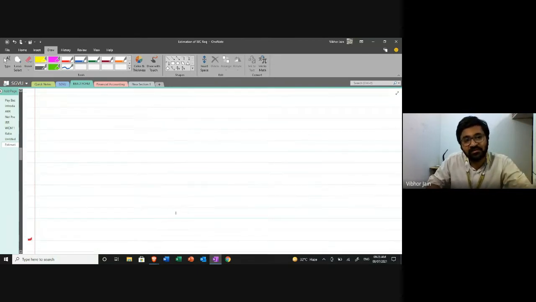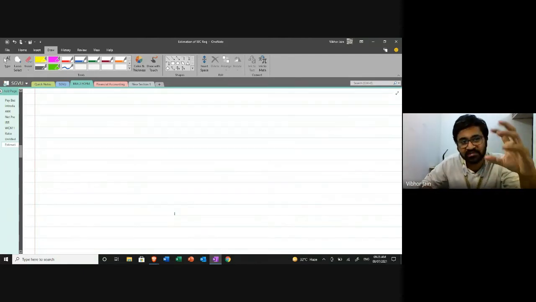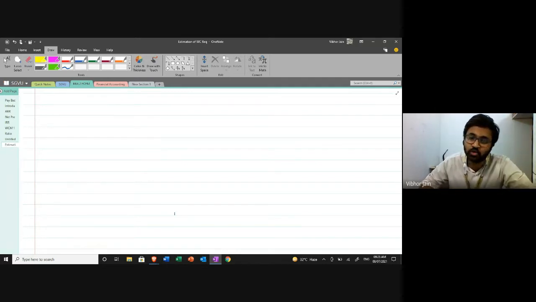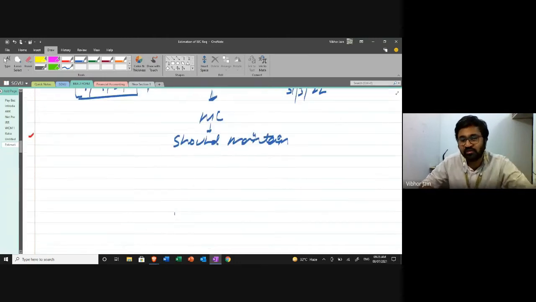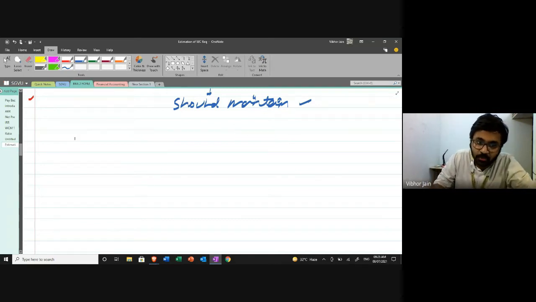Before starting with the topic, I'm going to give you a brief introduction, like a trailer of what we are doing. Then I'm going to take a numerical example and solve that question, and then we're going to understand that 5 lakh rupees is the amount of capital that I should maintain. Clear? So before that, I'm going to go back again and talk a little bit about the operating cycle.